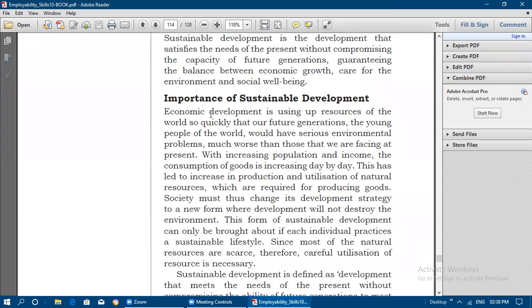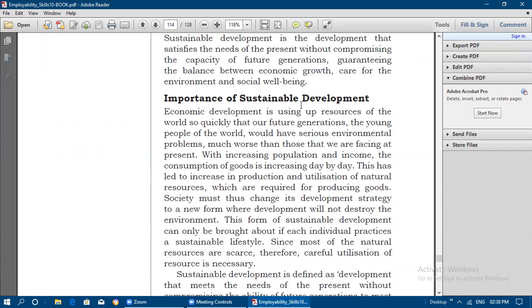So what is the importance of this sustainable development? Why do we need to have this? Because future generations won't get anything. The resources will be scarce, so they won't get an adequate amount. That kind of problems will arise in the future.